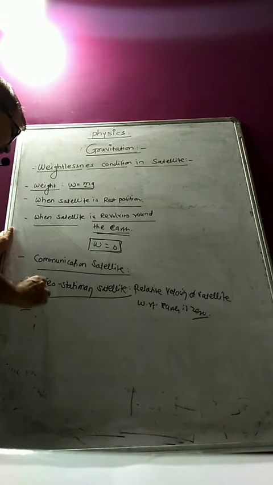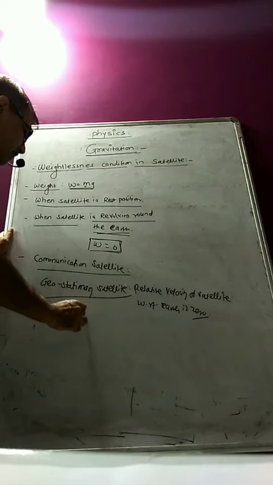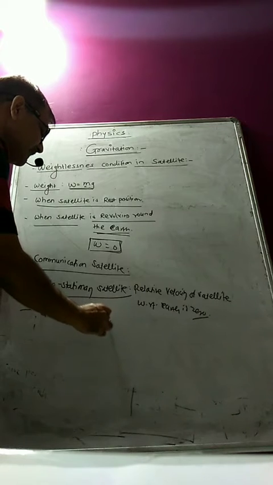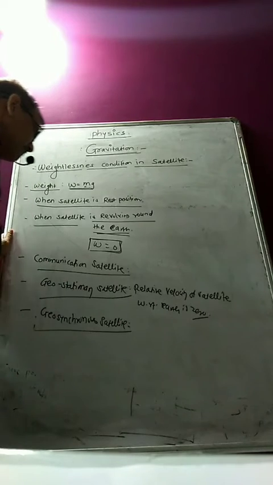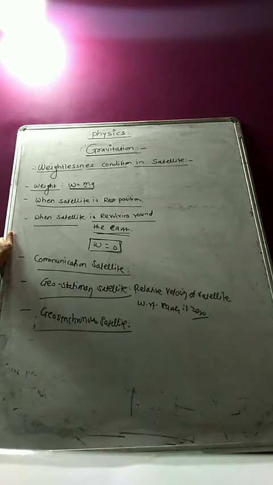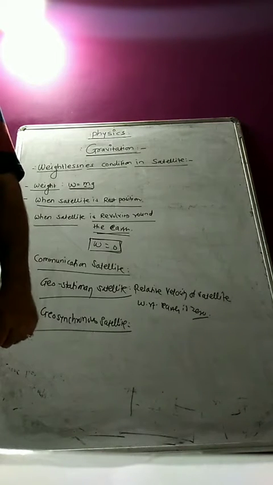Now this satellite is also called a geosynchronous satellite. What do you mean by geosynchronous satellite? Why is it called geosynchronous? Synchronization means that the rotation of the Earth and the revolution of the satellite around the Earth are in the same direction, with the same time period. So they are synchronized with each other. Therefore this is called the geosynchronous satellite. Its motion is synchronous with the rotational motion of Earth.